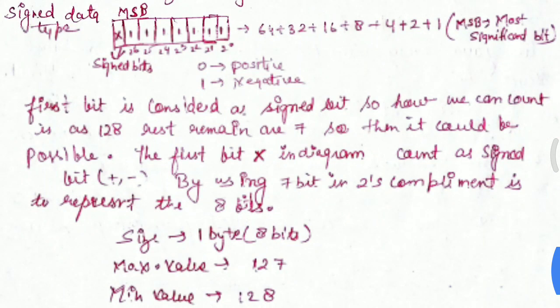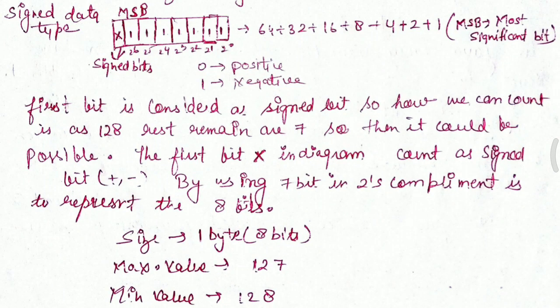As 2 raised to power 6 is 64, the remaining is 7 bits. The first bit in the diagram counts as the sign bit, that is positive or negative. By using 7 bits with 2's complement, we get its weight.